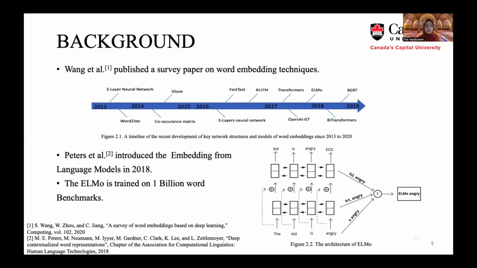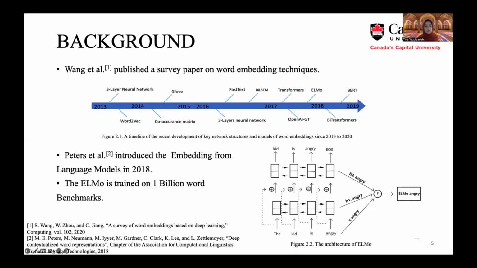To be more specific on the word embedding employed in this paper, I can refer to the Peters et al. paper, which was published in 2018 and introduced the ELMo word embedding. Basically, ELMo is the abbreviation of embeddings from language models. As shown in the figure, the ELMo word embedding is based on a deep bidirectional language model. As an example of the functionality of ELMo, the purpose of this figure is to calculate the ELMo word embedding for the word angry.